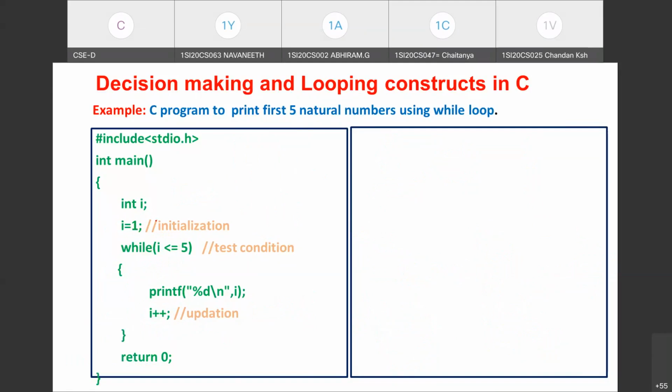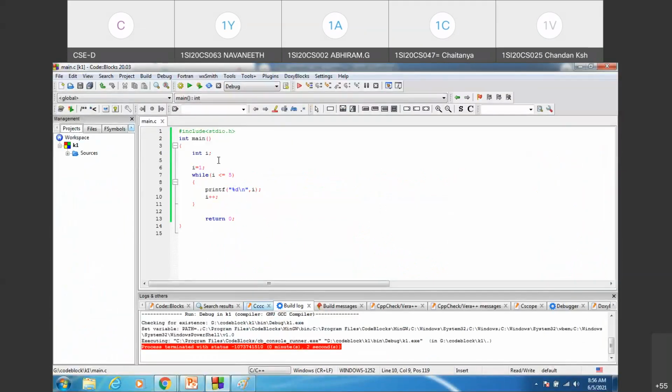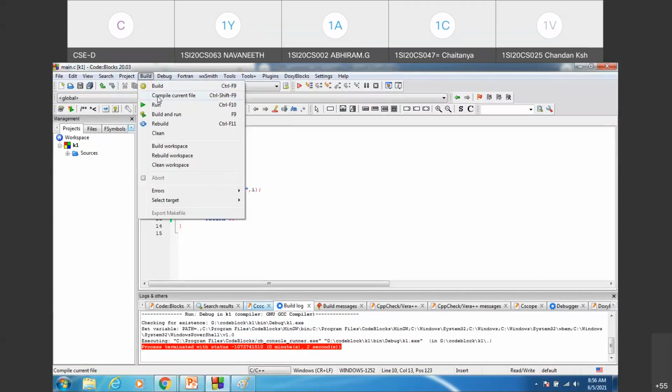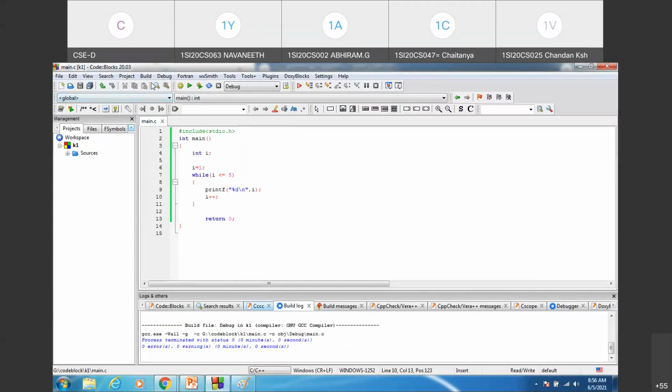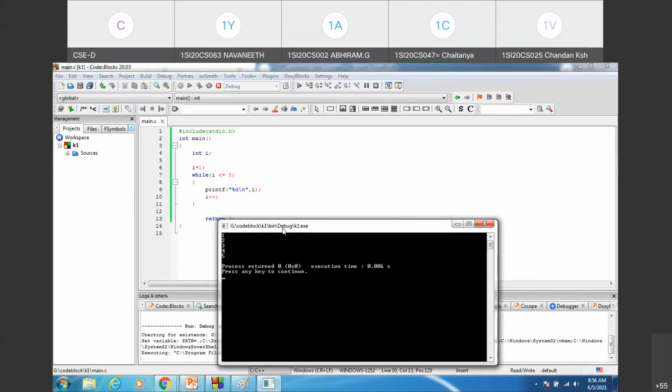So if you are writing I equals to 5, let me just write the code blocks itself. See, this is the increment loop we have constructed, where I is initialized to 1. It is tested for maximum value and we are incrementing. We just compile and execute this program. You know what will be the output. Okay. See, 1, 2, 3, 4, 5 is printed, each in a new line.